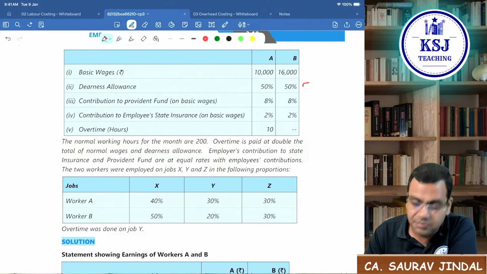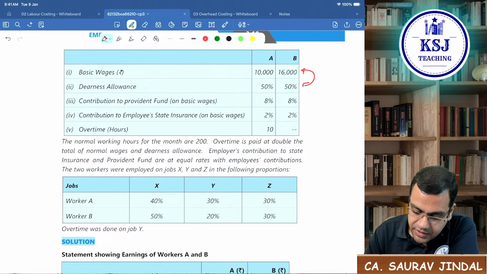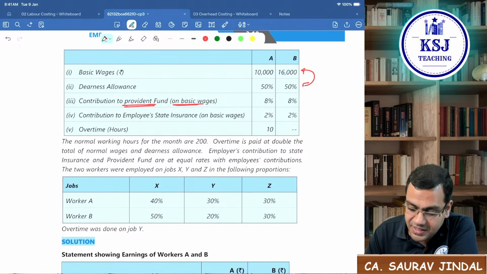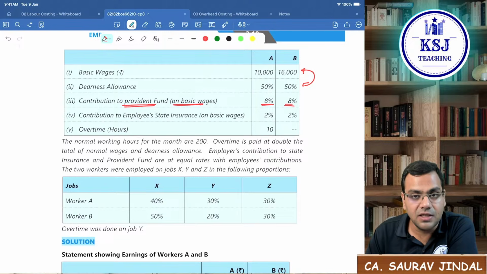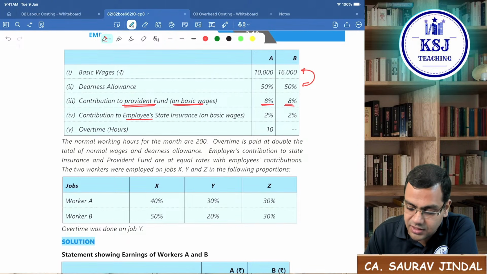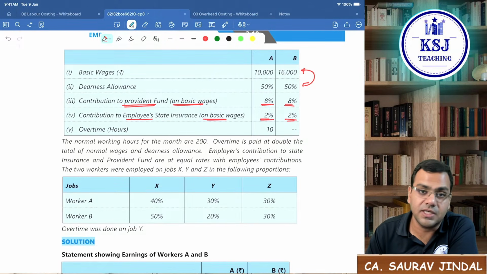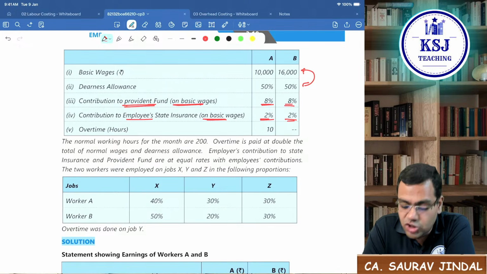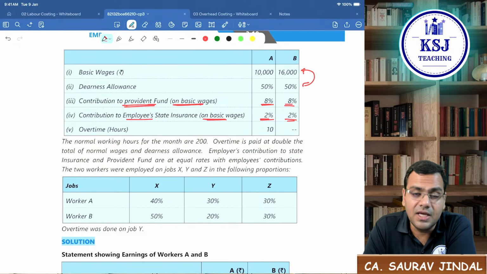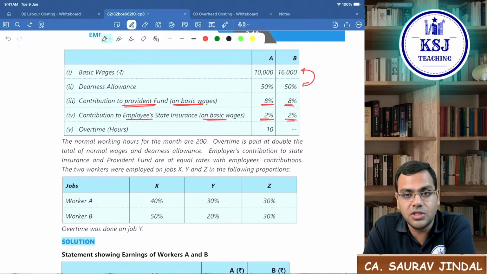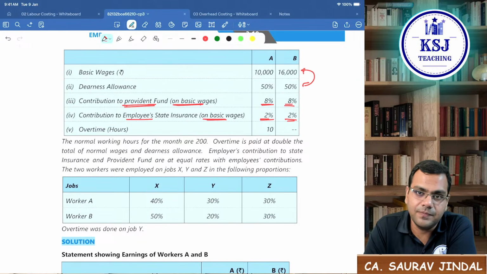DA is given as 50%. That means it will be 50% of the basic wages. Contribution to Provident Fund on basic wages 8% and 8%. Contribution to employee state insurance on basic wages 2% and 2%. Now here it is clearly mentioned that the contribution to PF and ESI also is on basic wages. Here it can be given that this contribution is on basic wages plus DA.